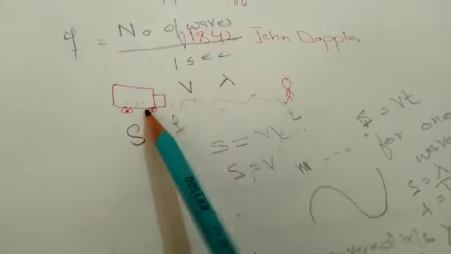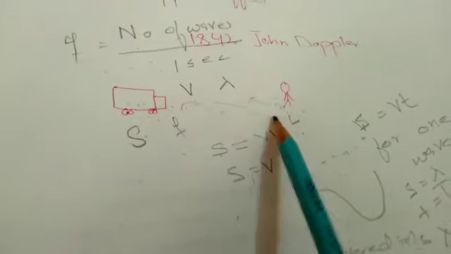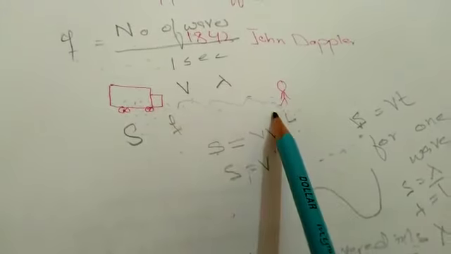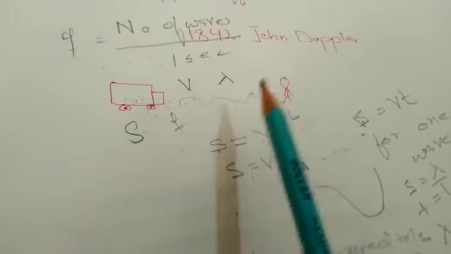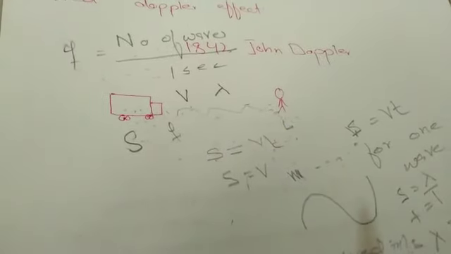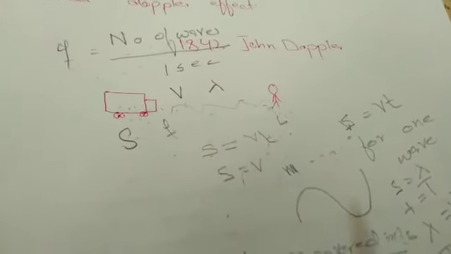So due to relative motion between sounding source and listener, the apparent frequency received by the listener changes. This change of frequency due to relative motion you call the Doppler effect. Now we discuss different cases of the Doppler effect.